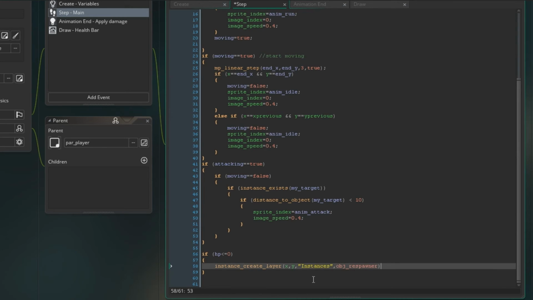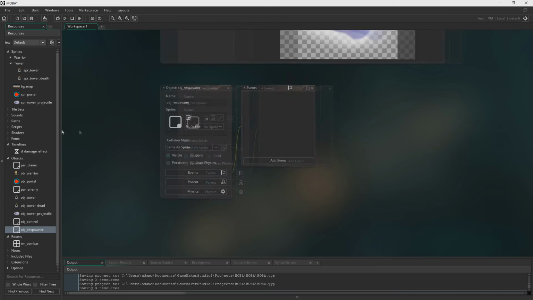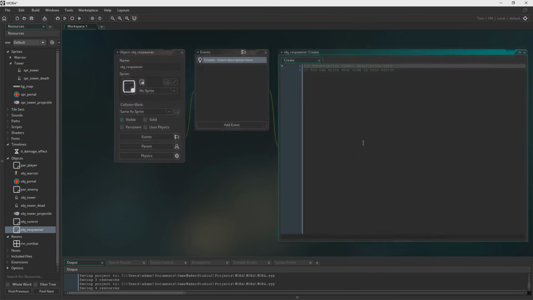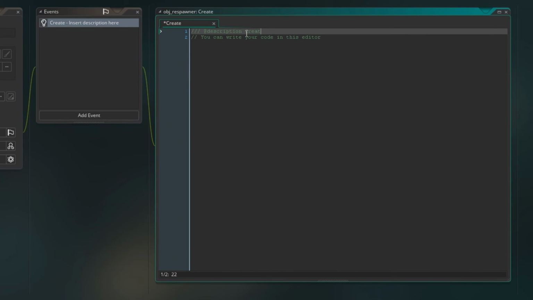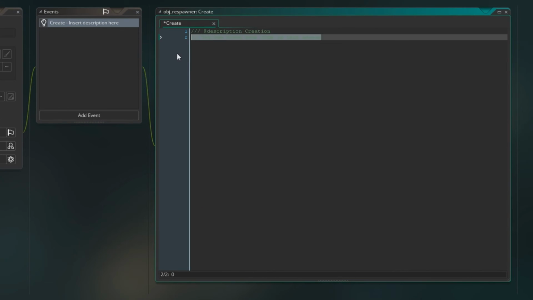Yeah, object, there we go. Right, so go into object respawner and add a create event. I'm just going to call this creation, and we're going to say my owner is, so just set my owner to equal no one in here.